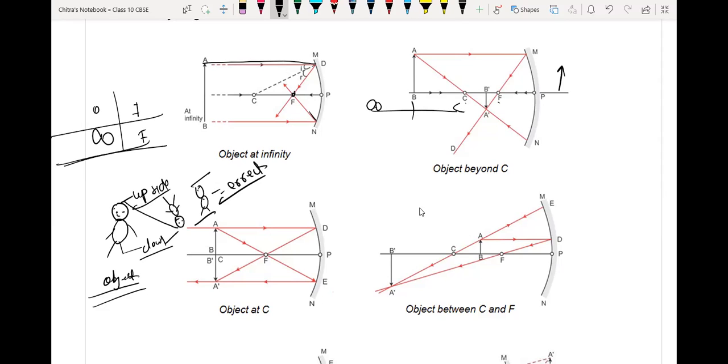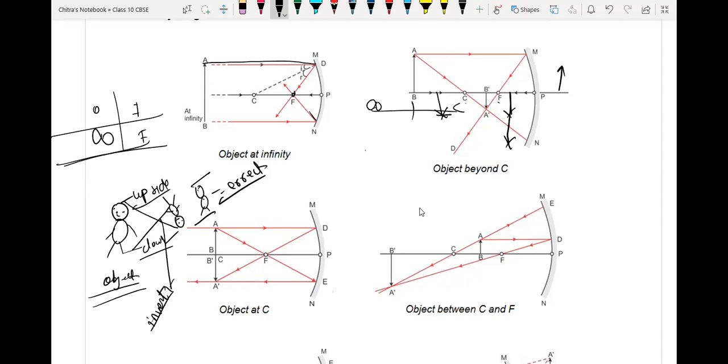So it is upside down and downside up. It is called an inverted image. And an inverted image always forms below the axis, below the x-axis like this, always below. That's why their height we consider with a negative sign, because they form below the axis. So we have to measure height from here to here in this direction, and this direction is the negative y-axis, so we have to consider it negative.